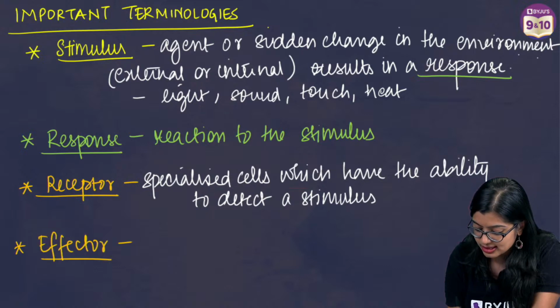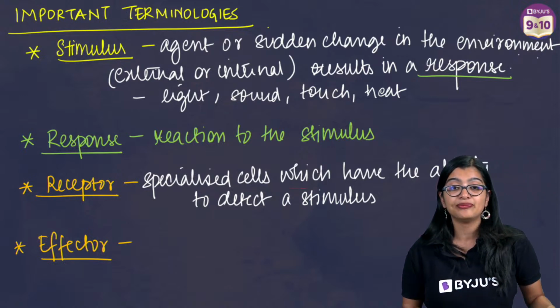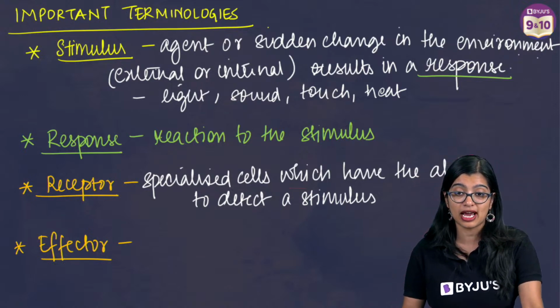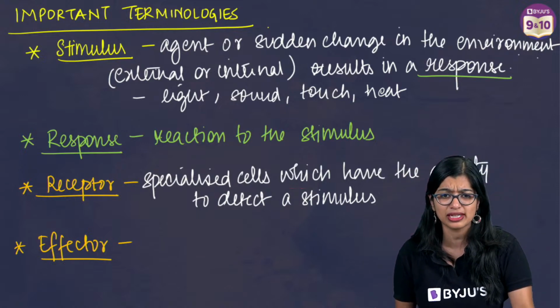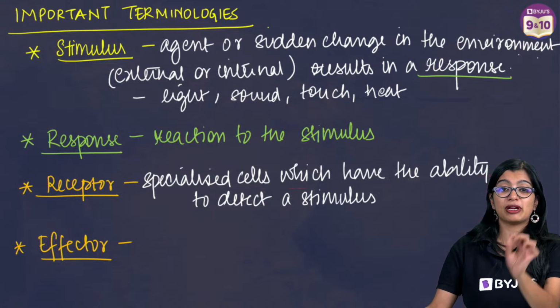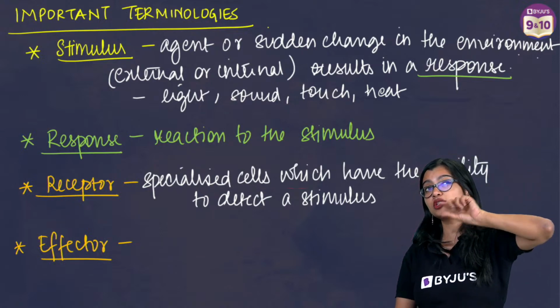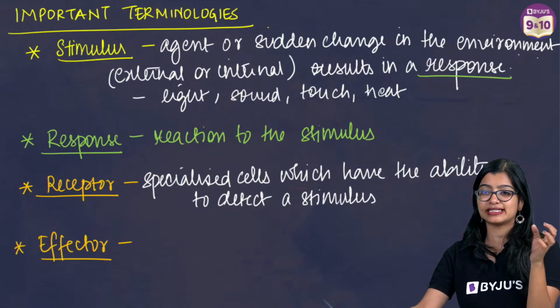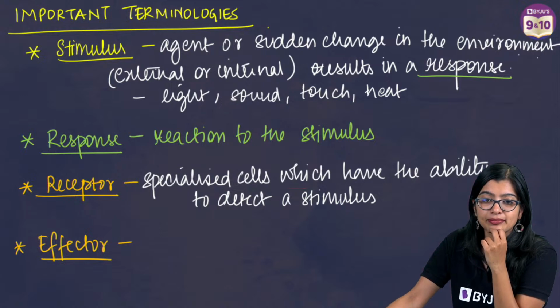You would see this term effector in the textbook. So what do we understand by effector? Yes, very good. Receptors are not specialized tips per se, but there are cells which can perceive the stimulus, right? So that is what we mean by it.